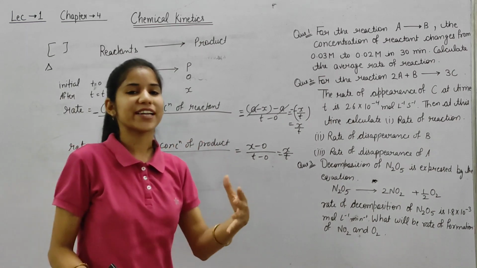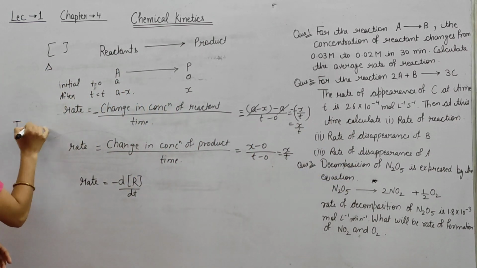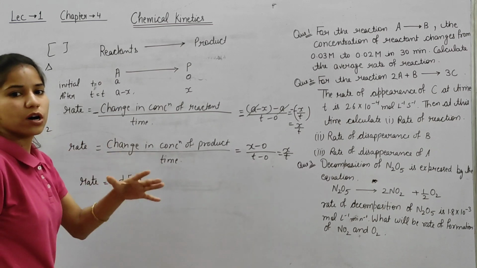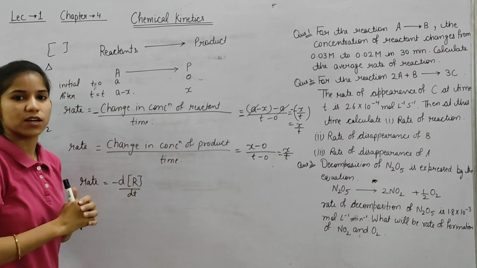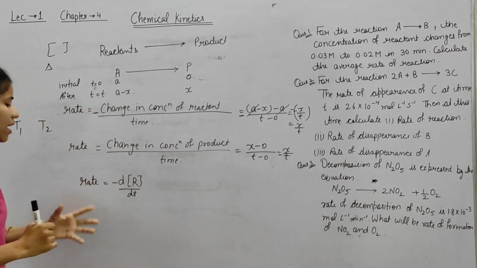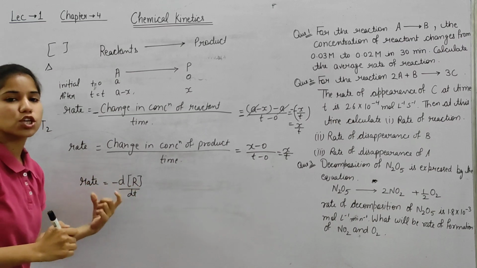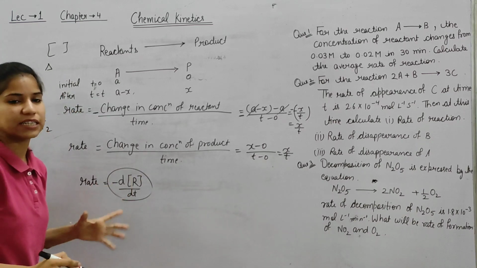Delta means final minus initial. Like we are having time t1, t2. This is initial time, this is final time. So final minus initial, that is delta. So these are instantaneous rates, or we can say this is a small change we find out with the help of d by dt.